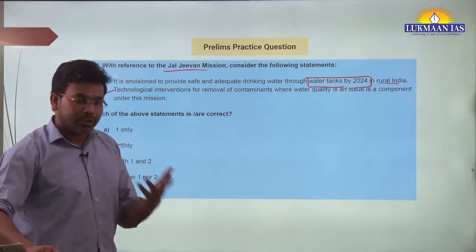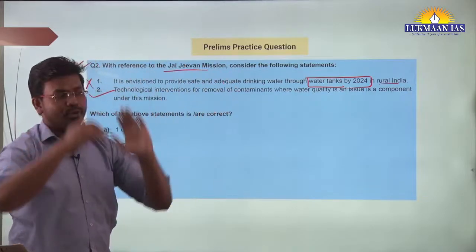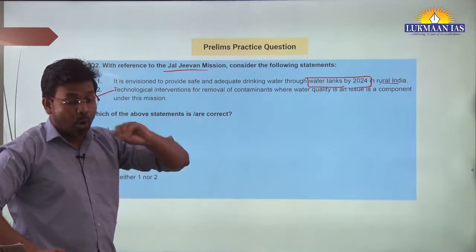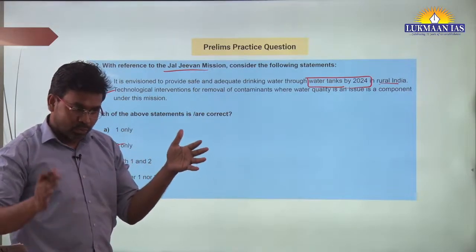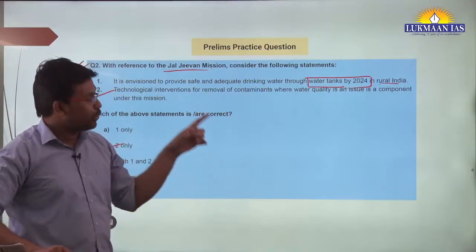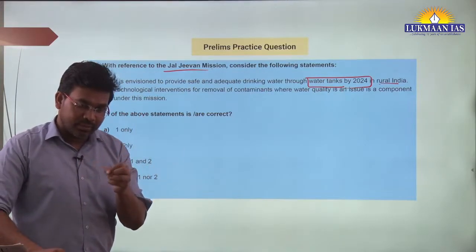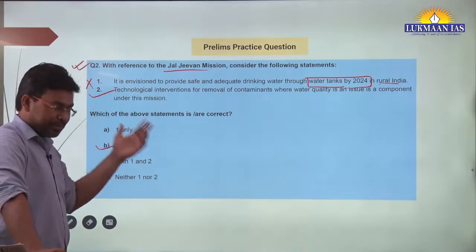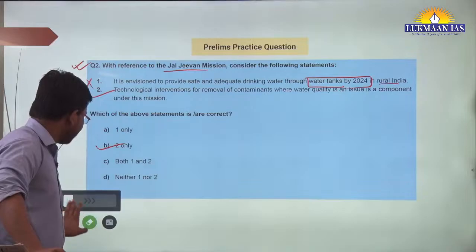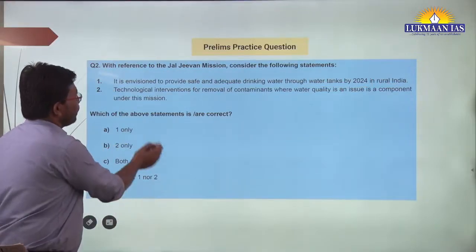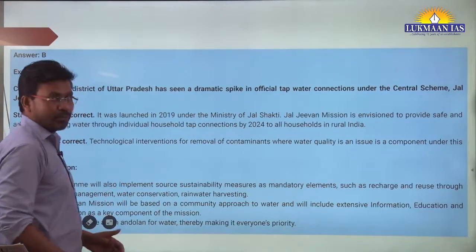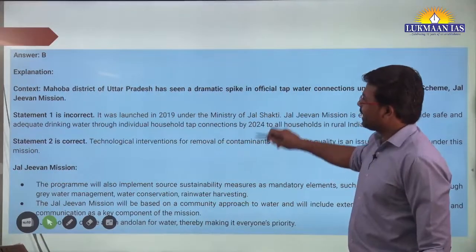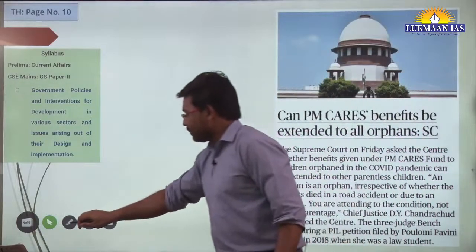The second statement is part of the mission. When they want to provide, let's say, drinking water to all the rural households, those waters that are contaminated, they are going to filter out. So it's a part of that mission itself. If you go to the website of Jal Jeevan Mission, they have mentioned many things. I recommend all of you go to the website of Jal Jeevan Mission and see what they have mentioned. So that will help us to understand about that mission.